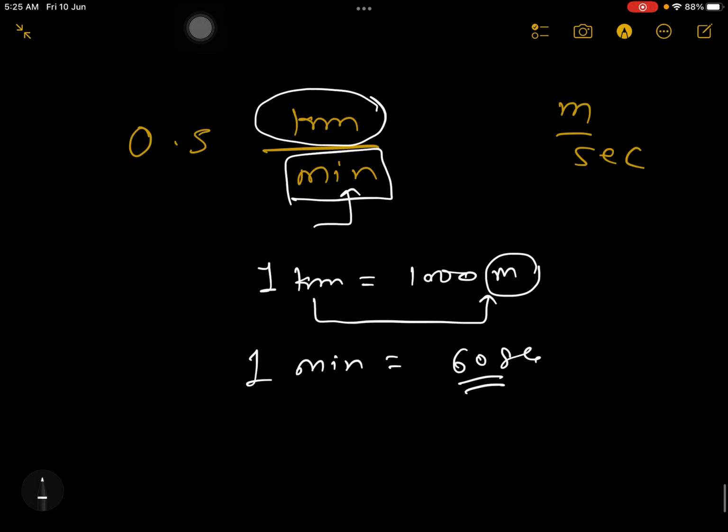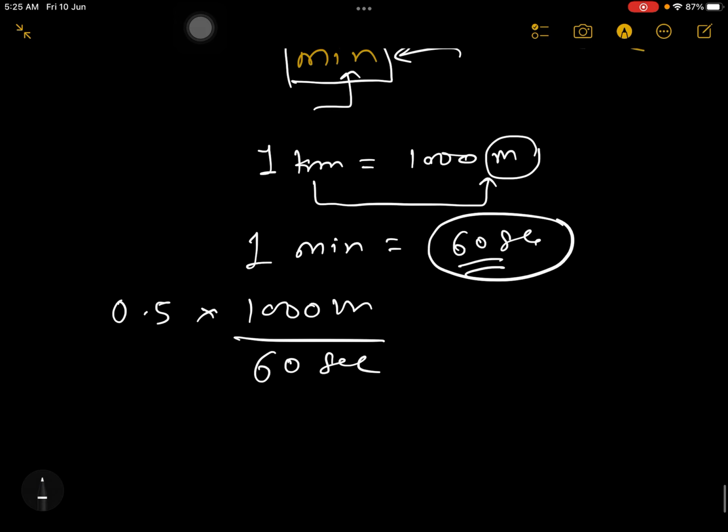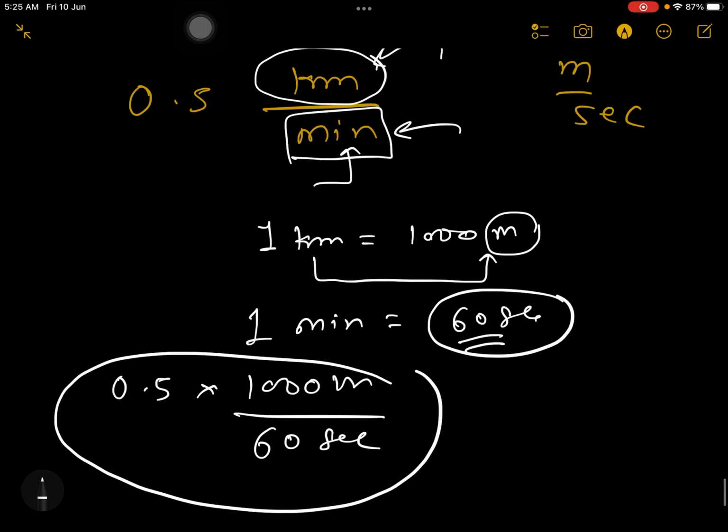So now 2 changes we have to make. Focus here, 2 changes. 0.5 as it is. Now I am writing 1000 meter for the kilometer conversion, divided by 60 seconds in place of 1 minute. In this question we did not multiply any number, because this was a very straight change.